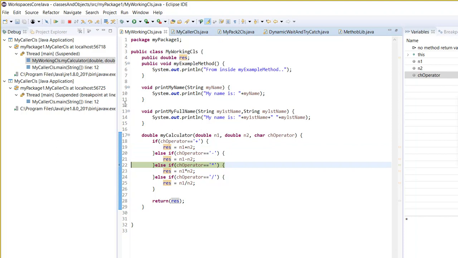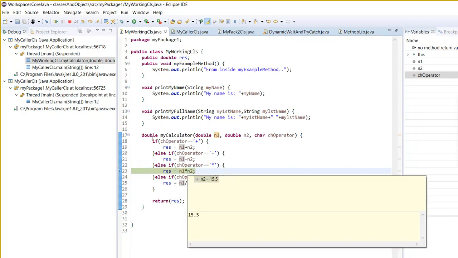So now it is checking if operator equal to multiplication. True or false? True. So it will be executing line number 23. Remember, this is called if else if ladder in decision making. That is how it works. Now if the condition is true, it will be executing line number 23. Now you can see we are on line number 23.